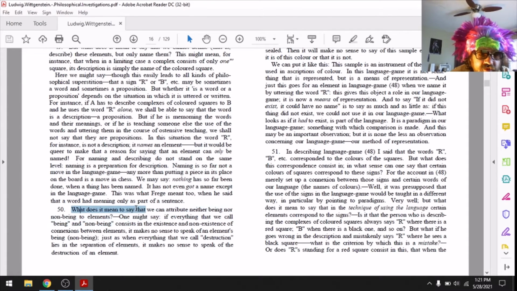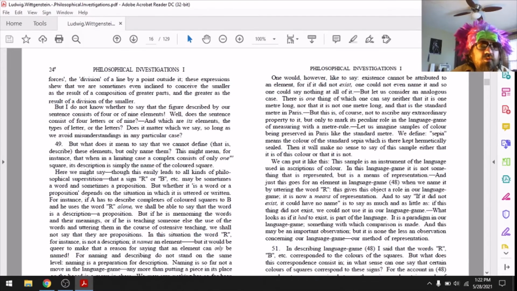But what does it mean to say that we can attribute neither being nor non-being to elements? One might say, if everything that we call being and non-being consists in the existence and non-existence of connections between elements, it makes no sense to speak of elements being or non-being, just when everything that we call destruction lies in the separation of elements. It makes no sense to speak of the destruction of an element.